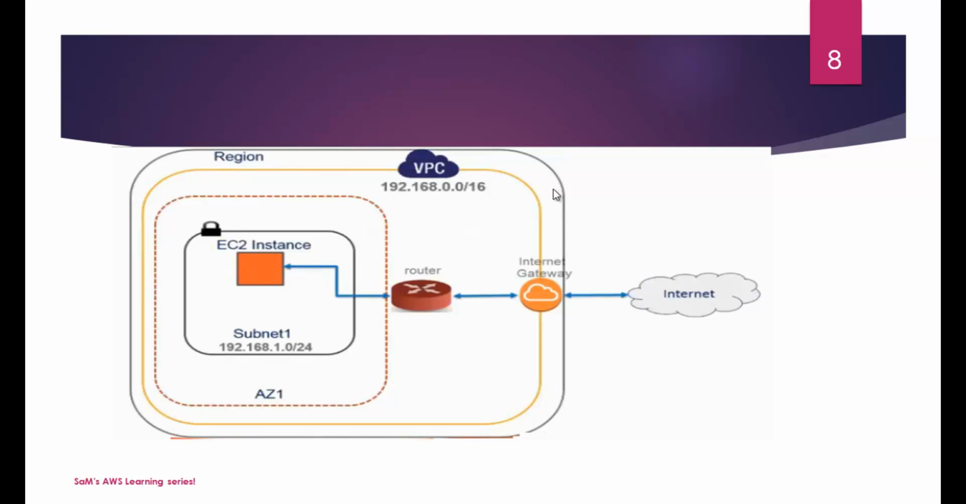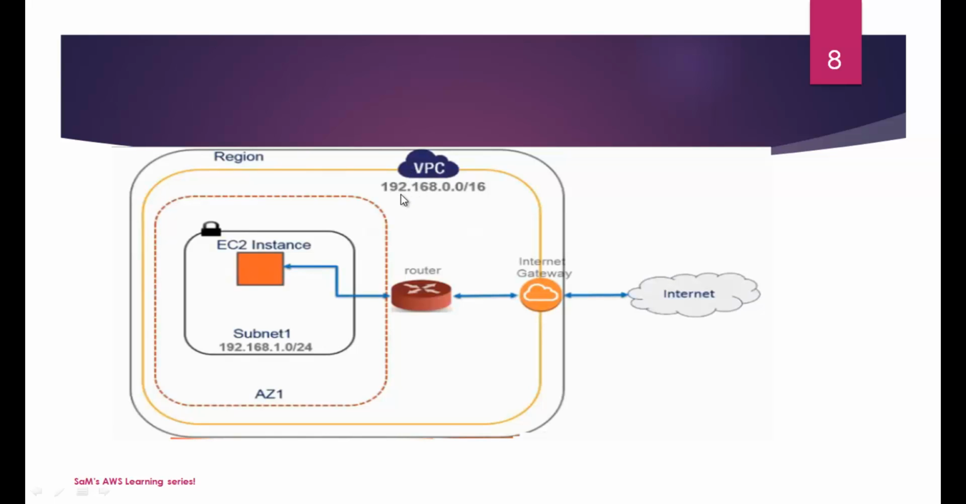This is an example diagram of a simple VPC. Take a look at it, guys. This is a sample diagram of a simple VPC which has a public subnet, and it has an Internet Gateway. So from the internet, the Internet Gateway handles all the traffic from and to, and then this is the VPC which is placed inside your AWS region.